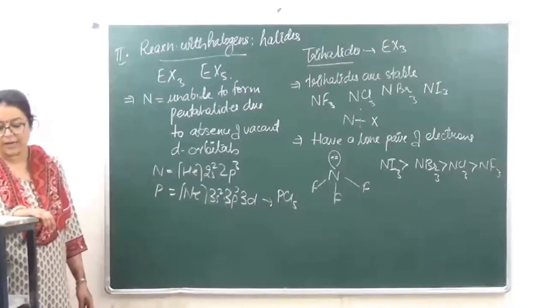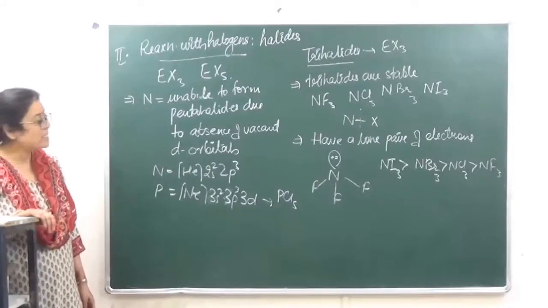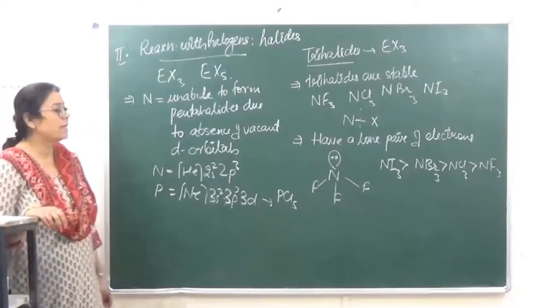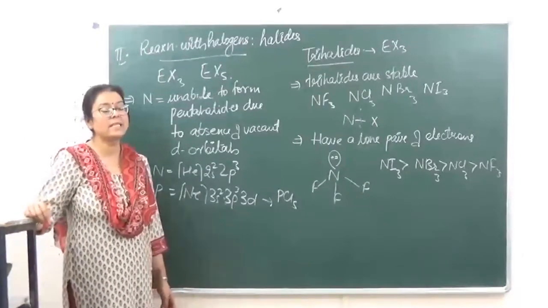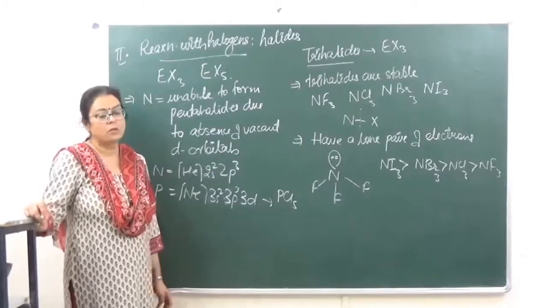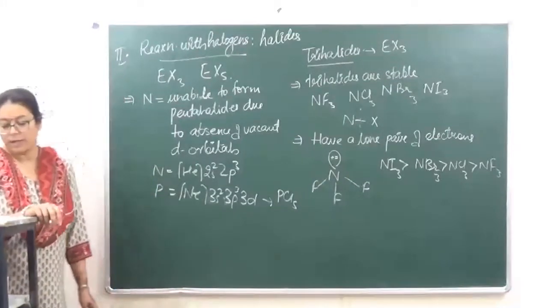Okay, so this is the trend of the bases. Why this is happening? This is due to the increase in electronegativity as we are traveling from iodine to fluorine. So electronegativity that will keep on increasing.